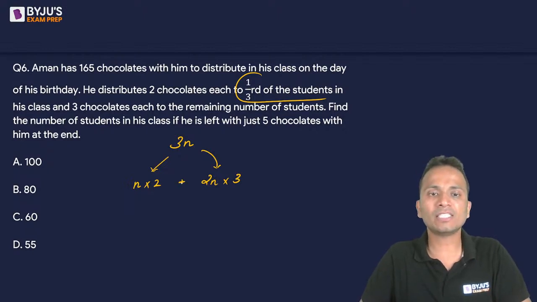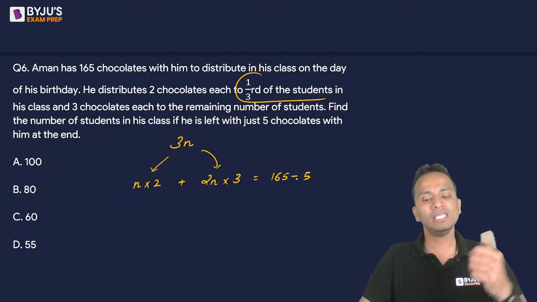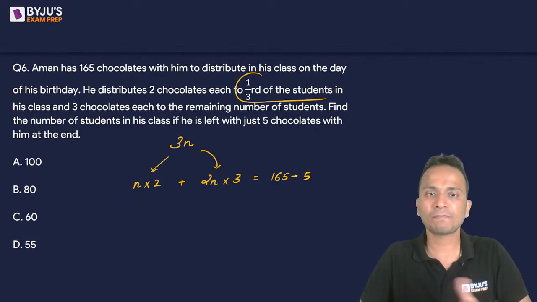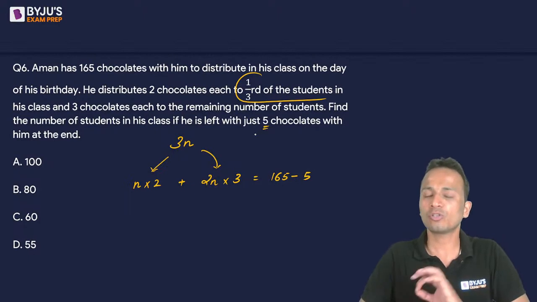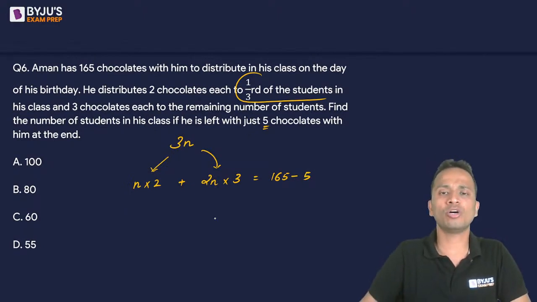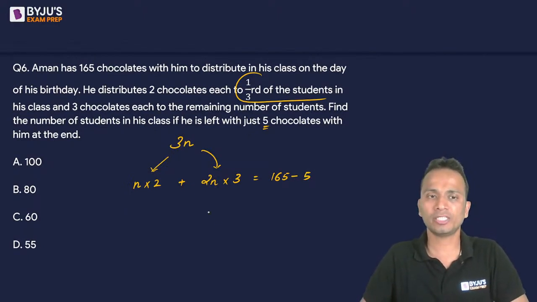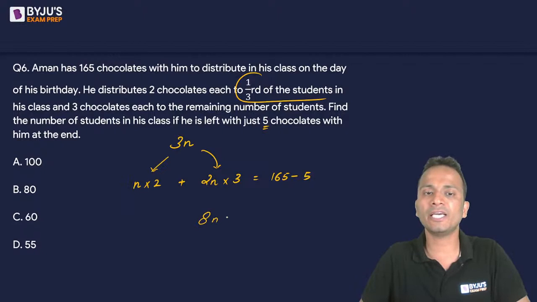To each of these students, he has given 3 chocolates. Okay. Such that the total number of chocolates should be equal to 165 minus 5. He started with 165 chocolates. He is left with 5 chocolates. So that means he has distributed a total of 160 chocolates. Okay. So equation को solve कर लेते हैं. 2n plus 6n, that is 8n is equal to 160. So the value of n will come out to be 20.